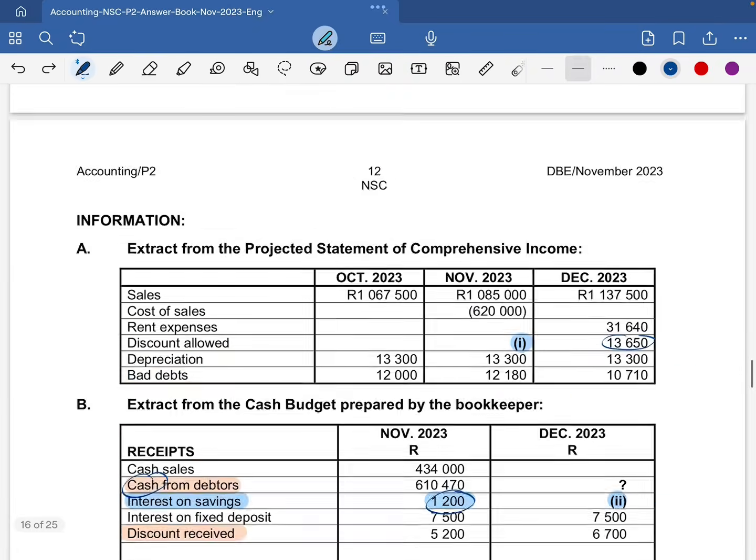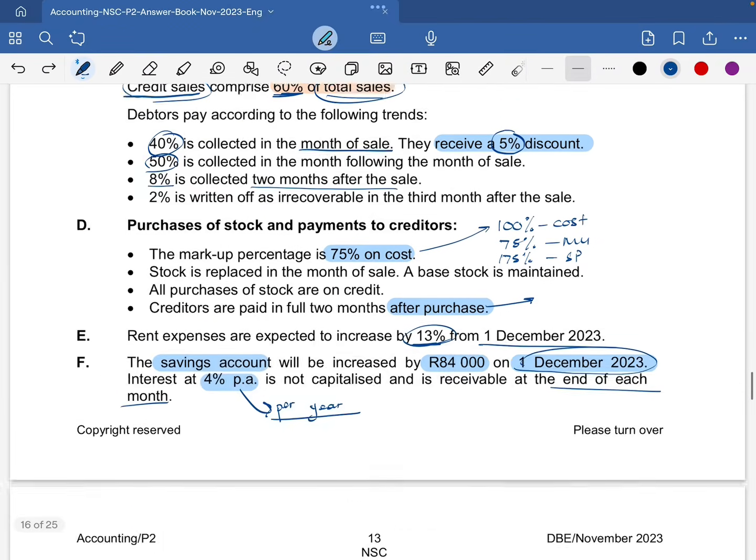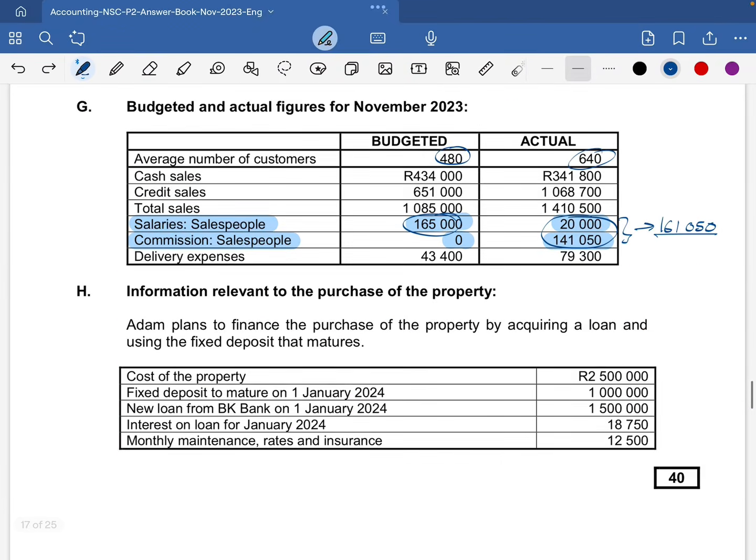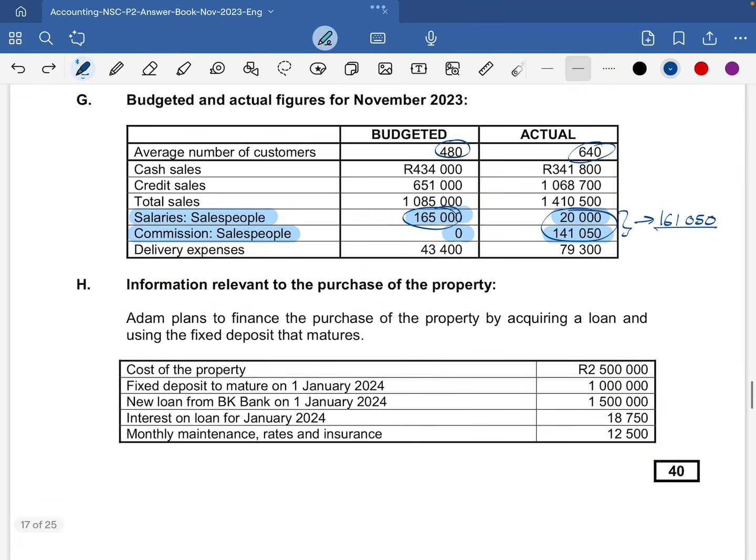In terms of Adam, who is the manager, we're going to look at the average number of customers, and then we can also talk about the total sales, because the total sales increased. Also the saving on the cost of paying these commission, or rather the salaries expenses.